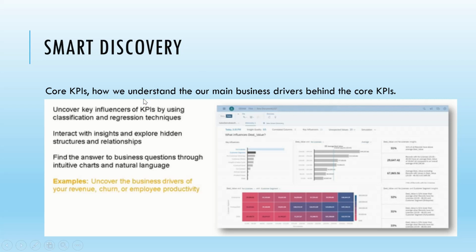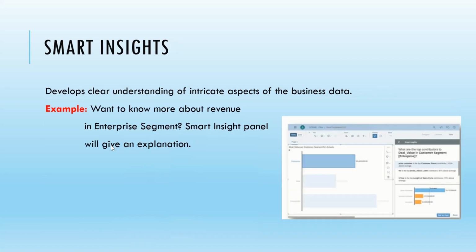It can uncover key influencers of KPIs by using classification and regression techniques, and let you interact with the insights and explore hidden structures and relationships. It can find answers to business questions through intuitive charts and natural language. Natural language means users can write their questions in English, and then SAP Analytics Cloud can come up with different visualizations within a fraction of a second. That's the powerful capability of SAP Analytics Cloud.